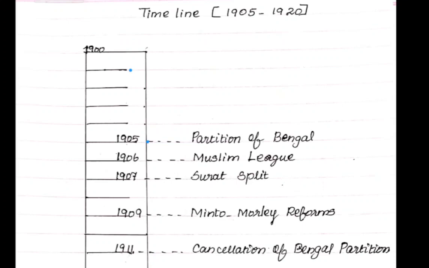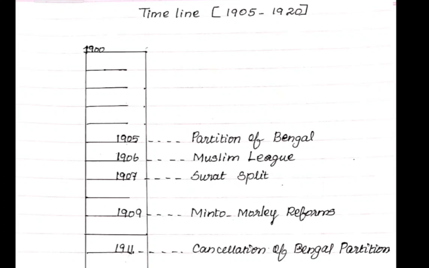And then 1906, this is the sixth line. 1906, Muslim League. 1907, Surat split. Then 1908, nothing happened. That's why I left it. I did not mention the year even. So you people also should leave that. If nothing happened in a particular year, you have to leave that space. Without leaving the space, if you are writing, everything will be wrong.